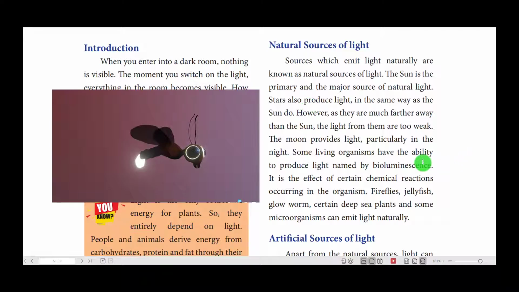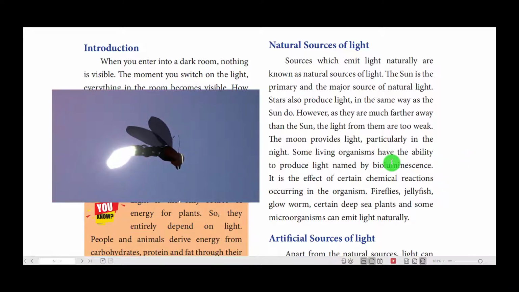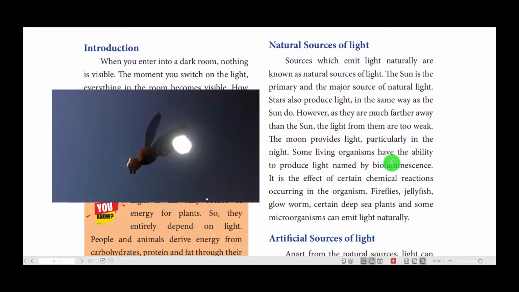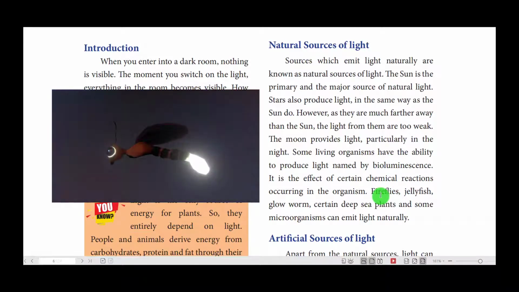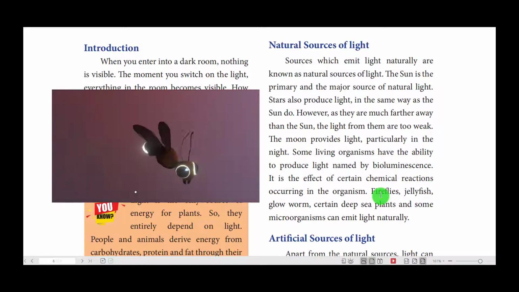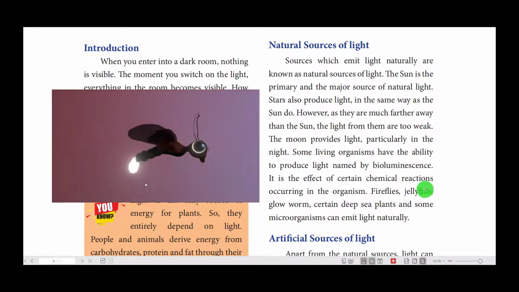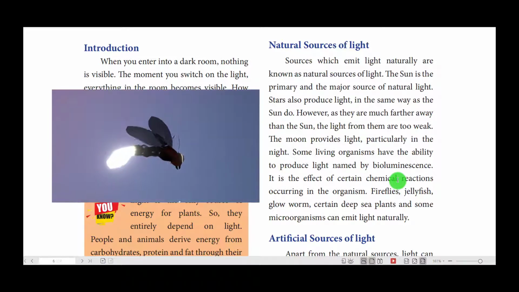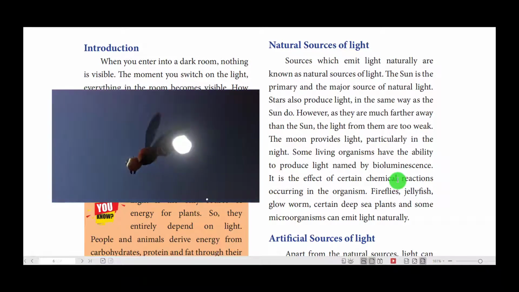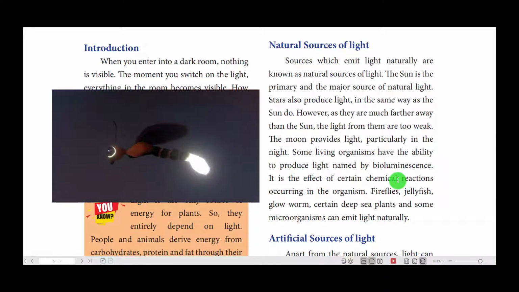Some living organisms have the ability to produce light and this is called bioluminescence. What is bioluminescence? Bioluminescence is the production and emission of light by a living organism. Is it a wonder? Yes, of course. Some living organisms produce light on their own. These come under natural sources of light. Most often you can see bioluminescence in marine vertebrates and invertebrates.